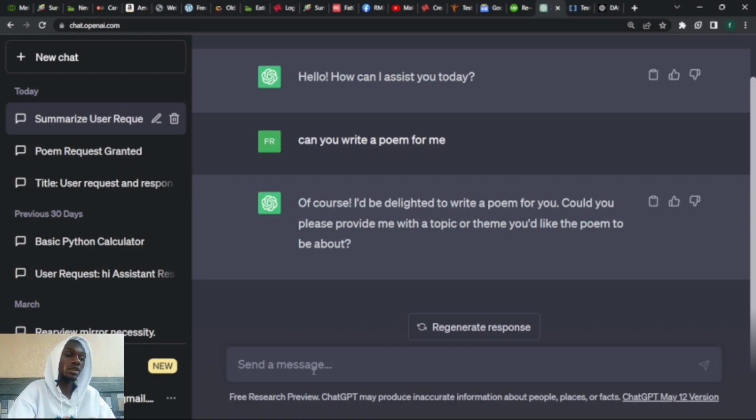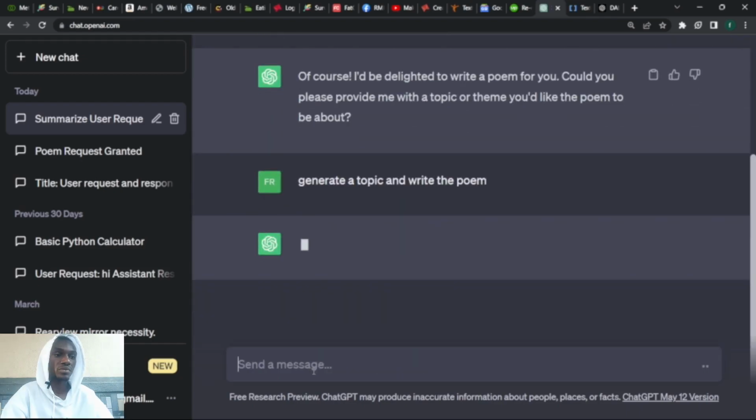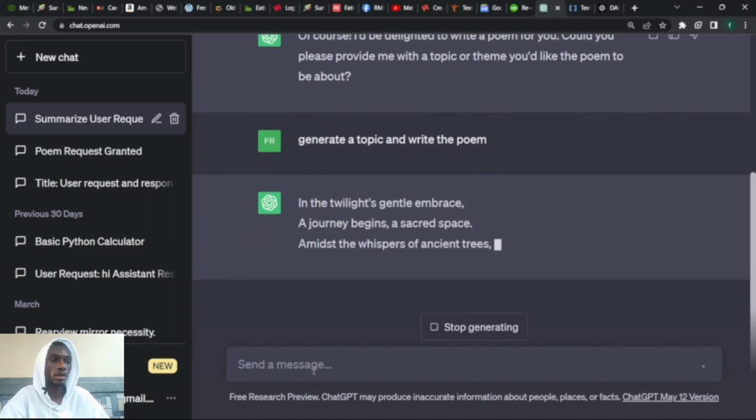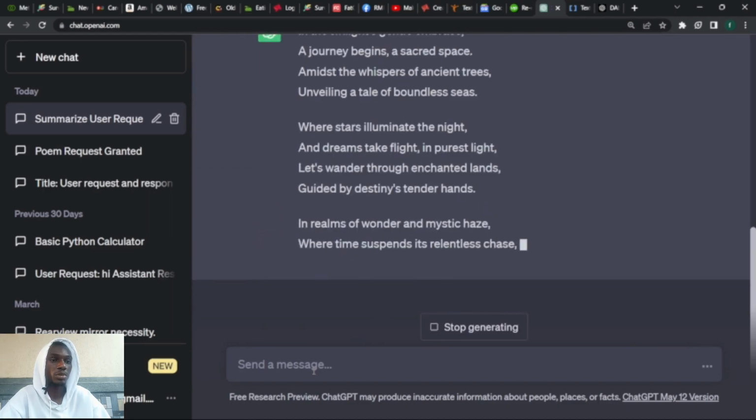Okay, now let's proceed. Let me assume I don't have any poem in mind. I'll write, generate a topic and write the poem. Let's see what will happen. Okay, as you can see what's happening there, ChatGPT is writing the poem for me.